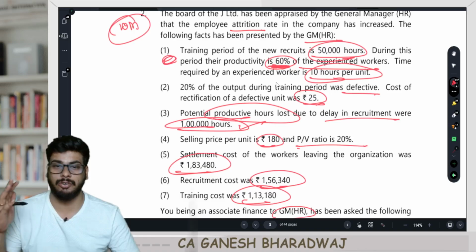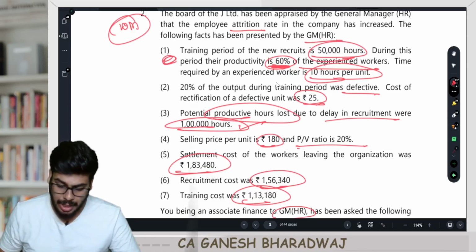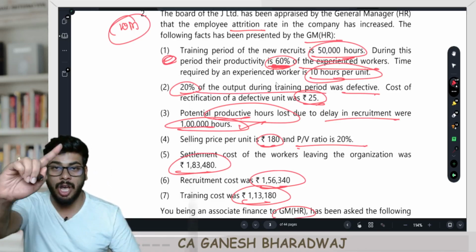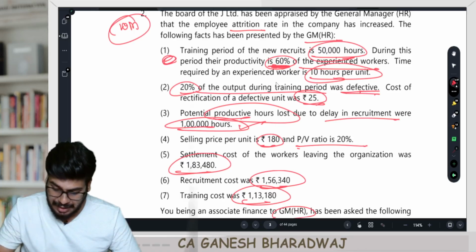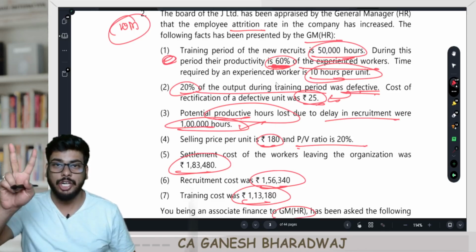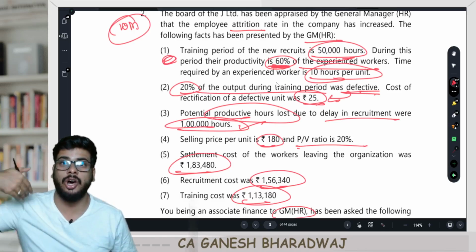Because of that also, there could be loss in some units. We will have to calculate. Now, sir, this one, 20% of the output was defective. That is not loss of output, because they have given this defective can be rectified at the rate of 25 rupees per unit. Clear with this, guys? So there are only 2 areas where you can find a loss in your output.